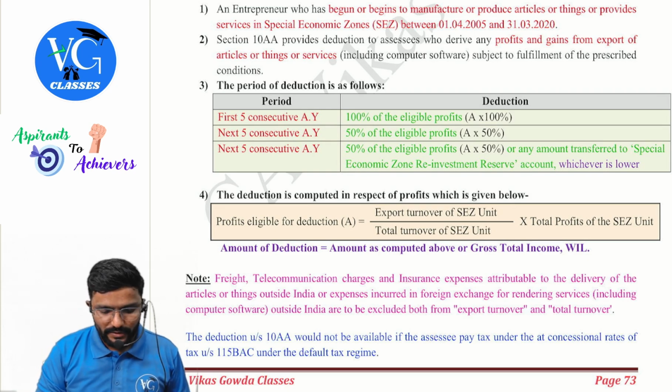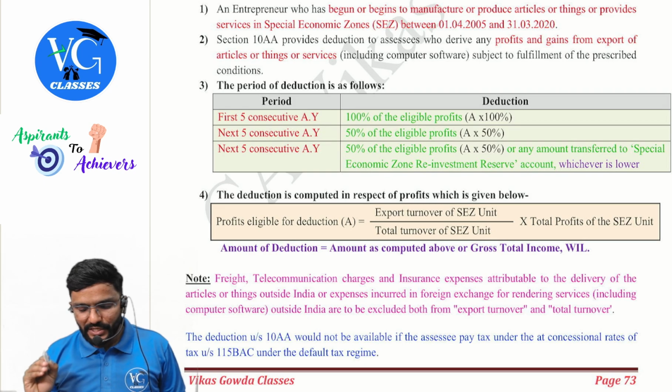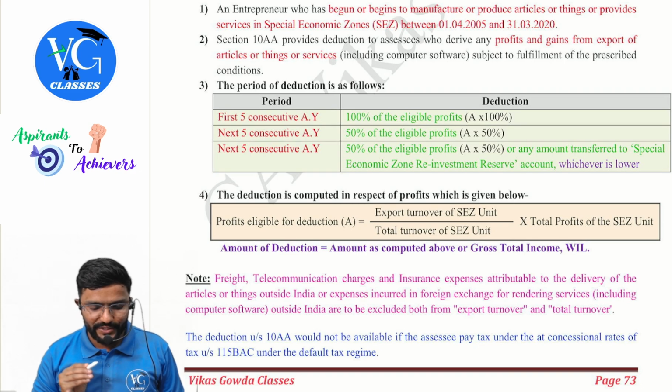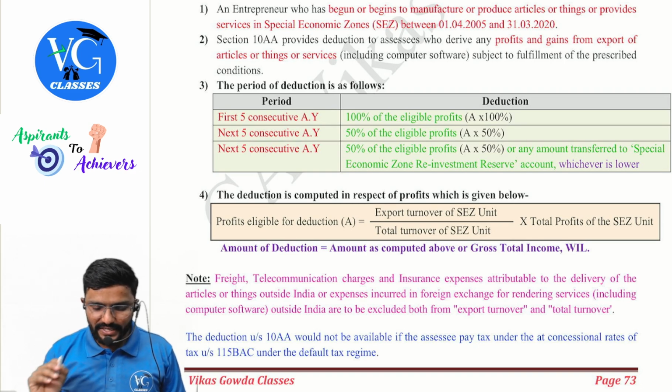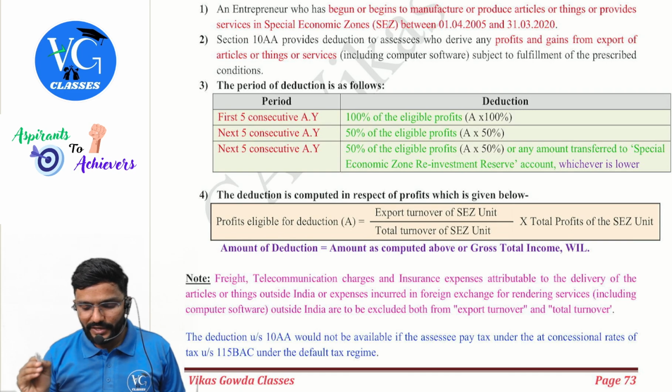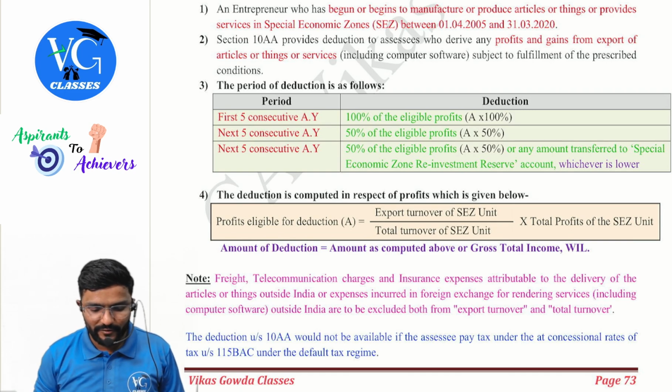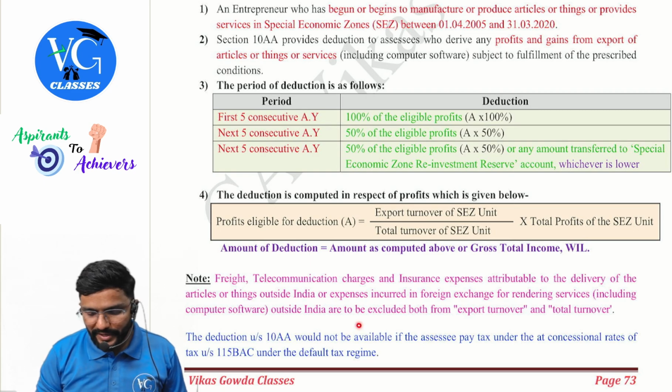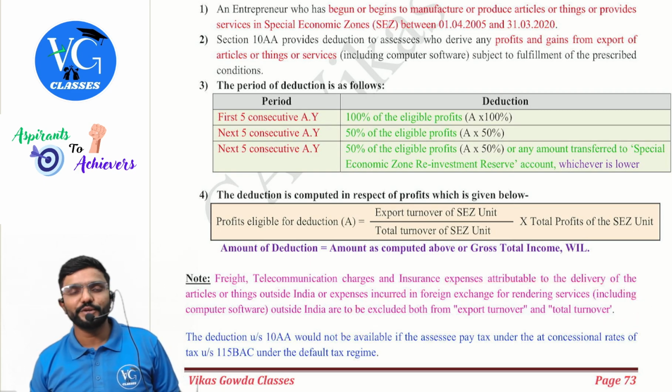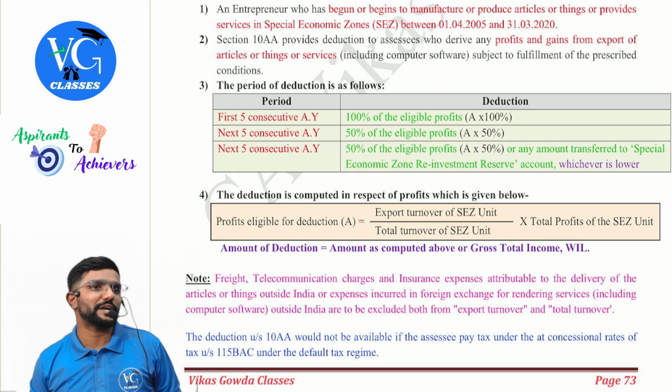Then a note: freight, telecommunication charges and insurance expenses attributable to the delivery of the articles or things outside India, or expenses incurred in foreign exchange for rendering services including computer software outside India, are to be excluded both from export turnover as well as total turnover.